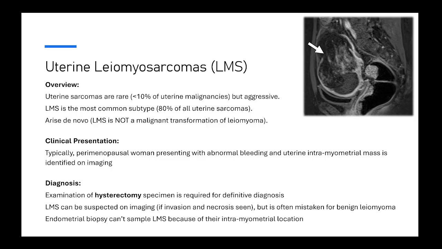Leiomyosarcomas can be suspected on imaging, particularly if invasion within the surrounding tissue or necrosis are seen. But leiomyosarcomas are often mistaken by radiologists for benign leiomyoma. Also important to note, endometrial biopsy usually cannot sample a leiomyosarcoma because these are located within the myometrium, and the biopsy will only sample the endometrium.